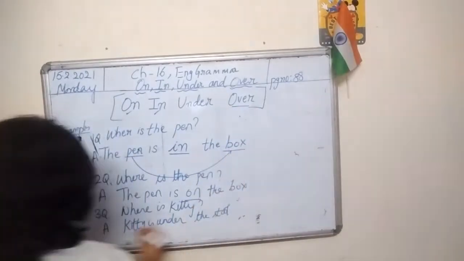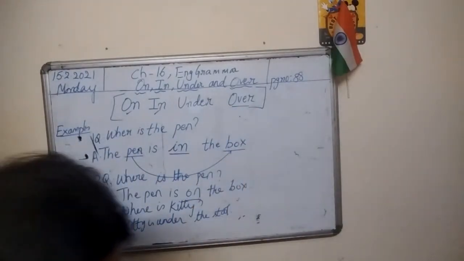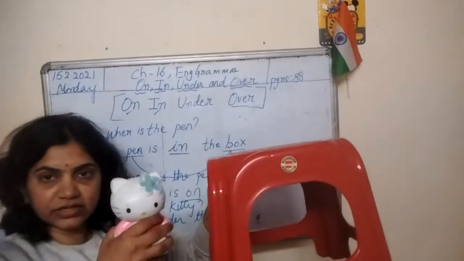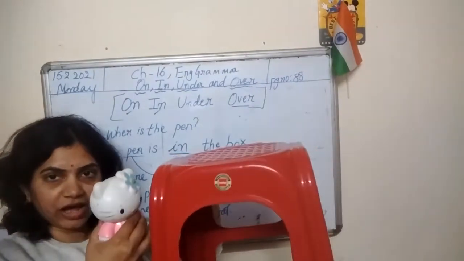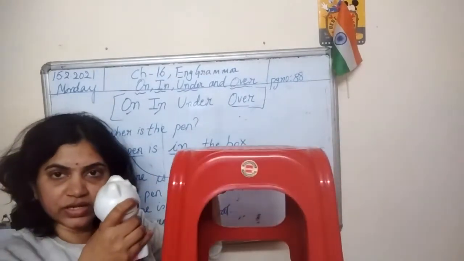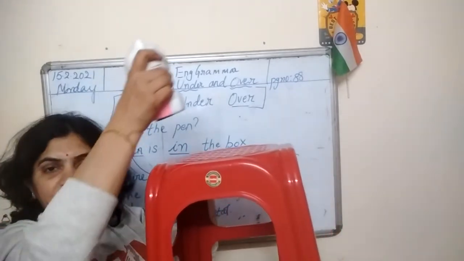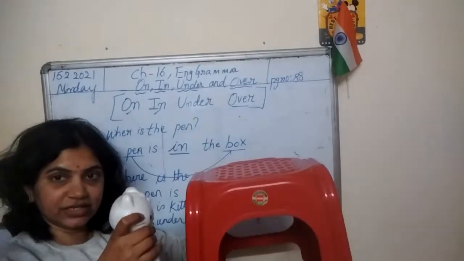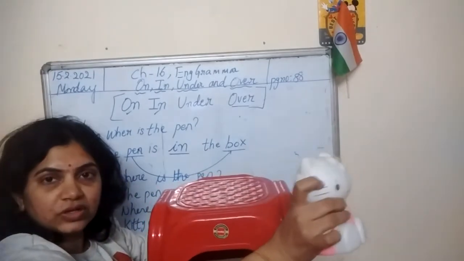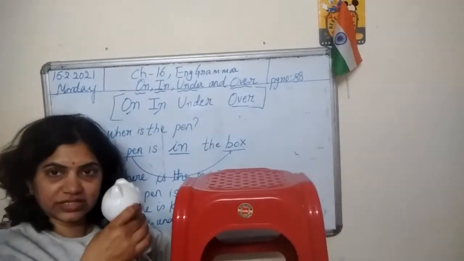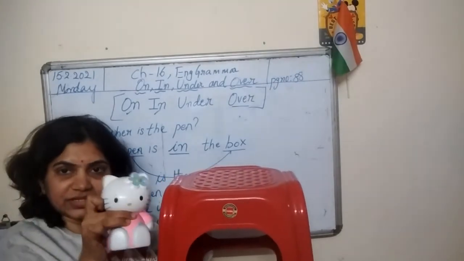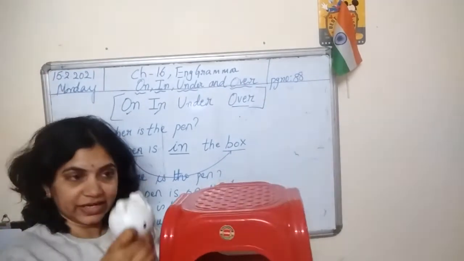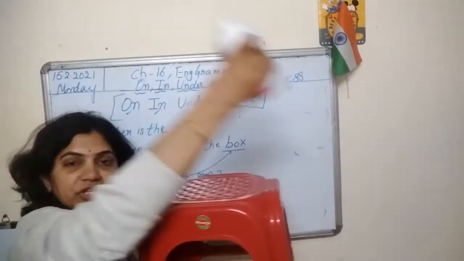Then let's see over. Look here now. Kitty is here. Stool is here. Now, you know what Kitty is going to do? Kitty is jumping over the stool. What is Kitty doing? Now Kitty is, hi Kitty. Kitty is jumping over the stool. It means Kitty is moving from this side to the other side.